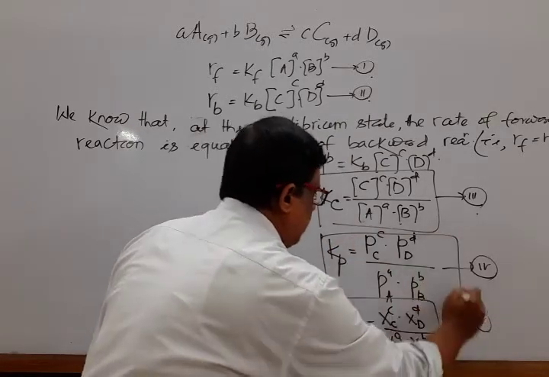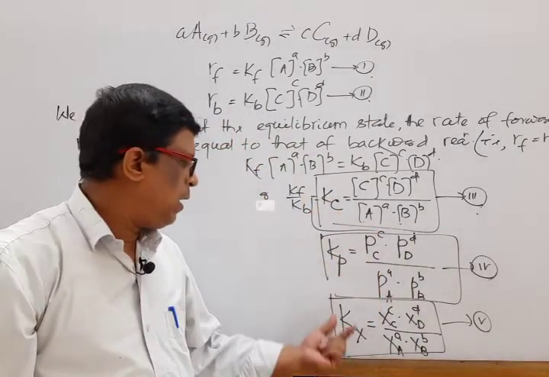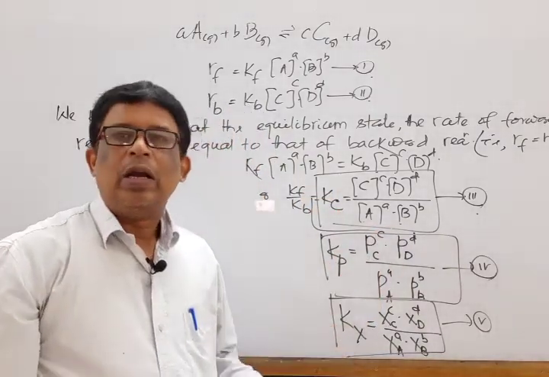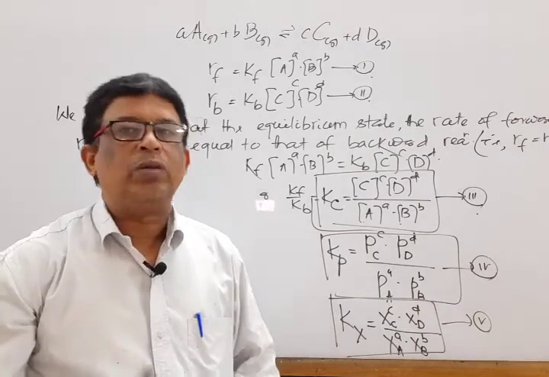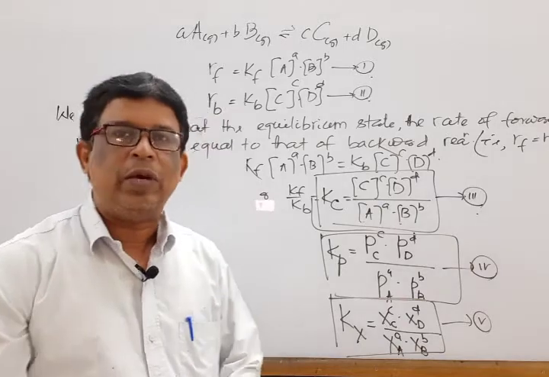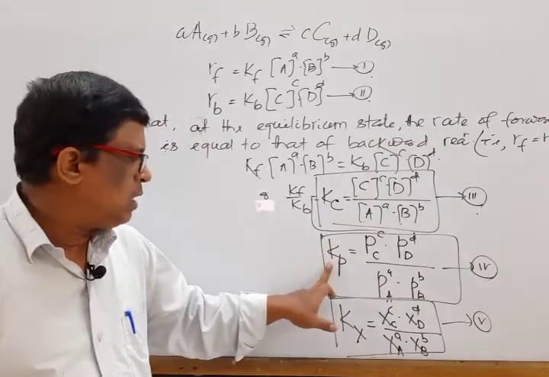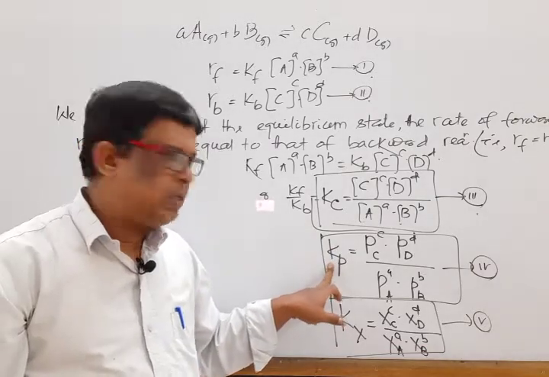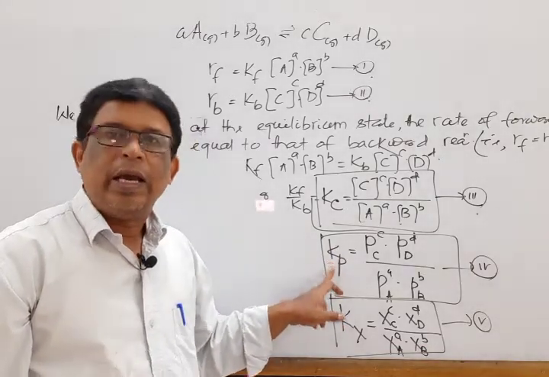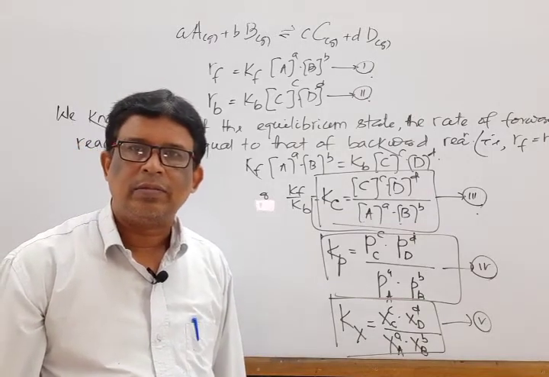Mark that. Three equilibrium constants: one is Kc, one is Kp, one is Kx, depending upon how the concentration is expressed. If the concentration unit is moles per liter, then it is known as Kc. If the concentration is in terms of partial pressure, then it is known as Kp. In terms of mole fraction, then it is known as Kx.